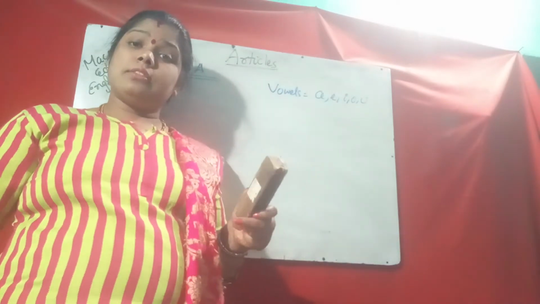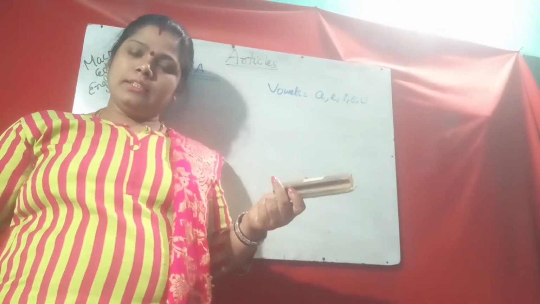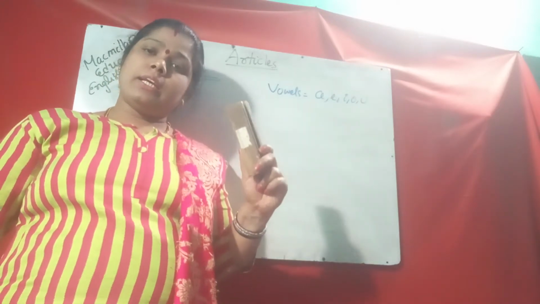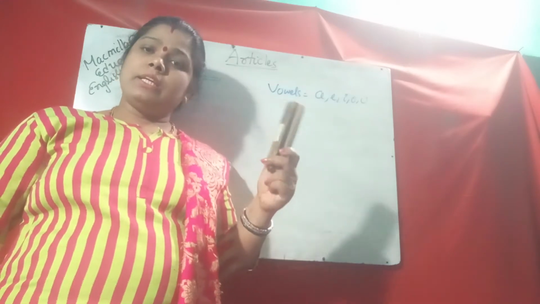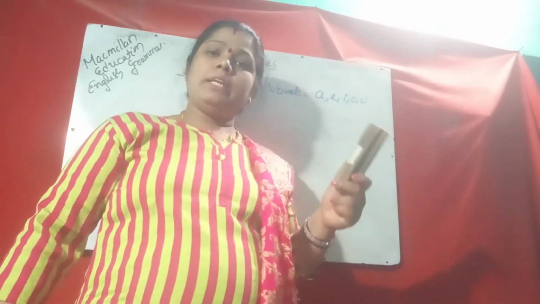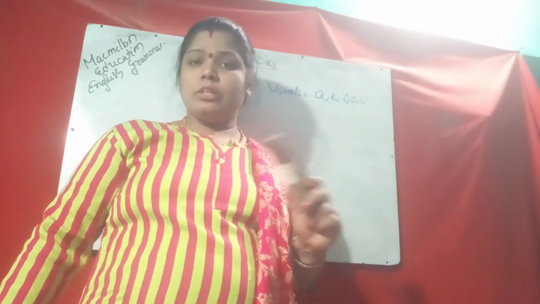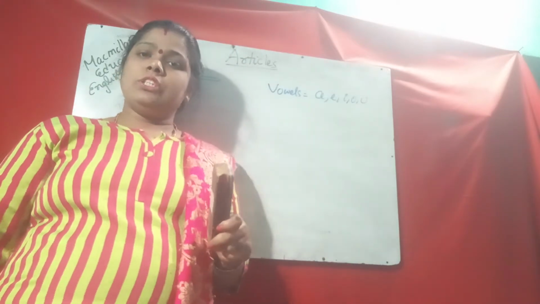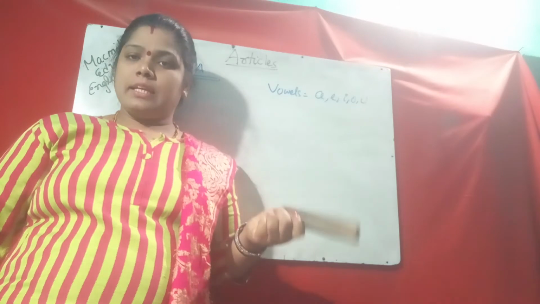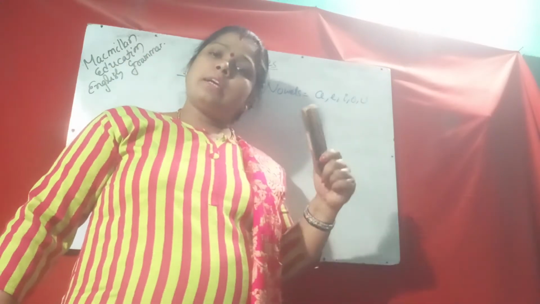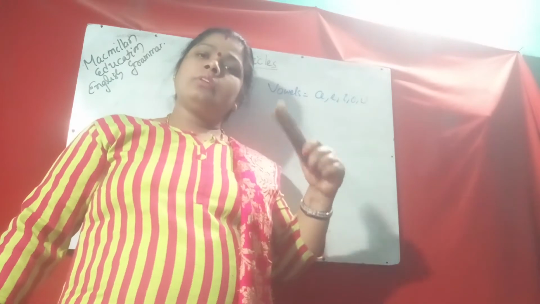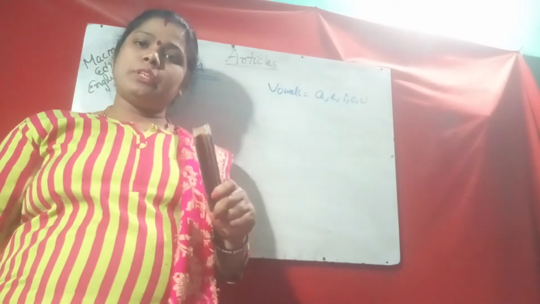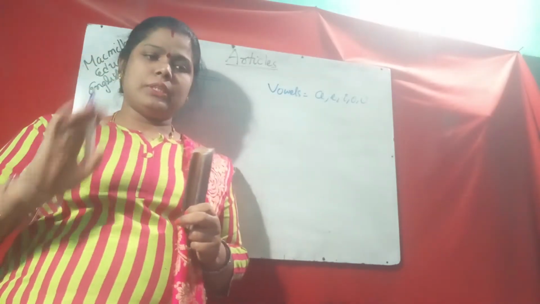The words starting with B, C, D, (E is a vowel), F, G, H, J, K, L, M, N, P, Q, R, S, T, V, W, X, Y, Z. So these 21 letters are the consonants. Before words starting with consonants we use A: a bag, a cat, a dog, a fan, a goat, a hat, like this. It is a simple thing, you know that.